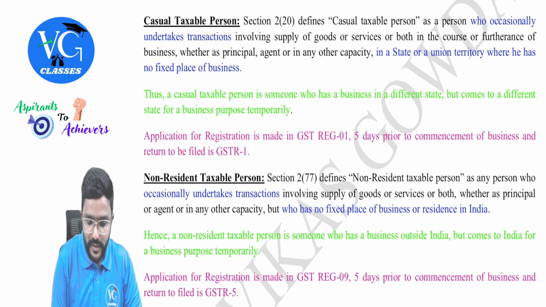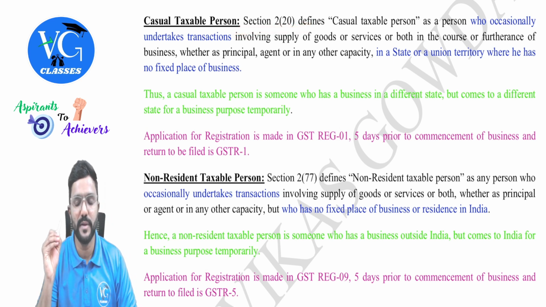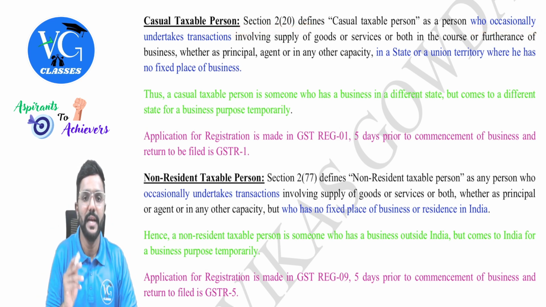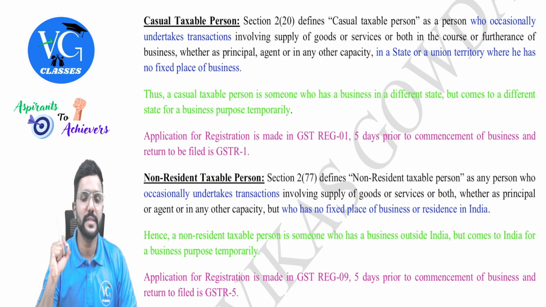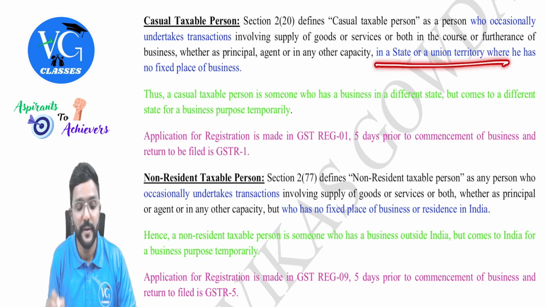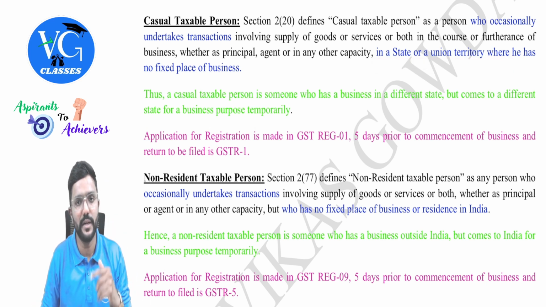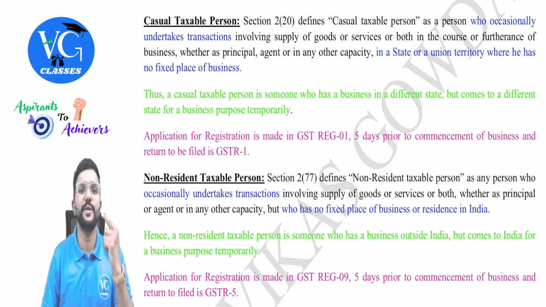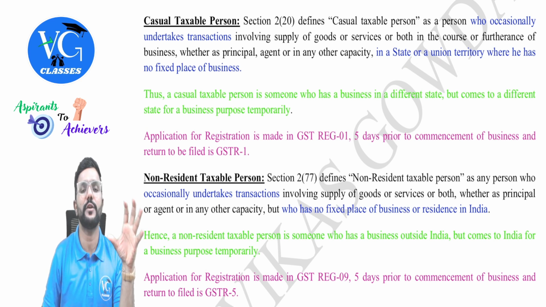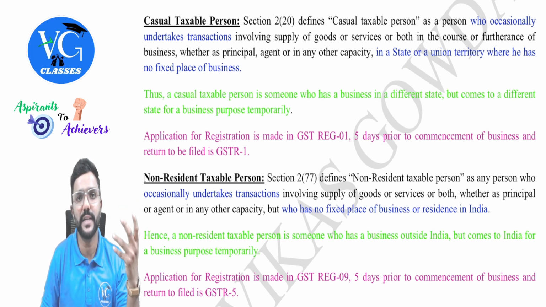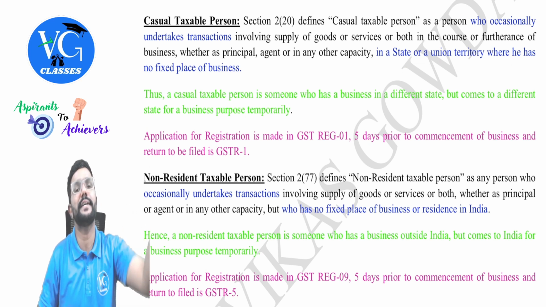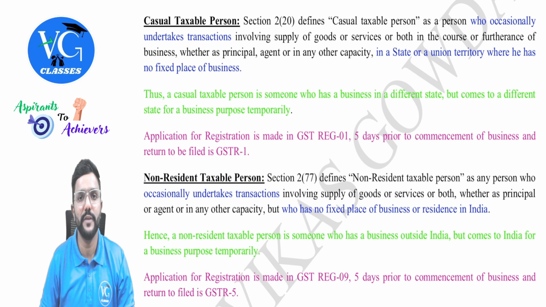Okay. So, section 2 clause 20 defines casual taxable person as a person who occasionally undertakes transaction involving the supply of goods or services or both in the course or furtherance of business, whether as a principal agent or in any other capacity in a state or union territory where he has no fixed place of business. That is, he is already having regular business in one state, but he is going to a new state where he doesn't have any office or branch, guys. And is he going there to set up a new branch altogether? No, no, only for a temporary period. He is going there only for a temporary period.